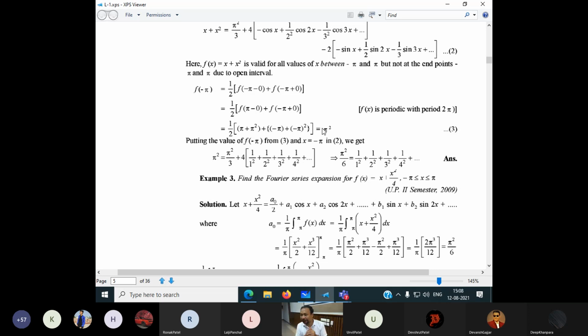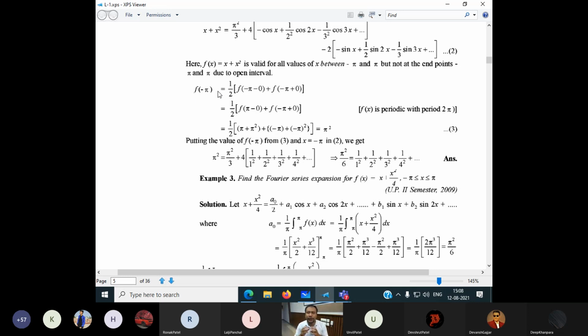So there is no confusion that in this particular book, they have proof like this. Second book, they have proof like this. Third book, they have proof like this. All three are correct answers. So you can adopt any of the methods. Don't get confused about how the methods are applied here. So what is f of x?